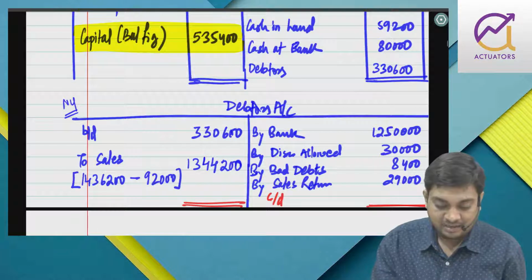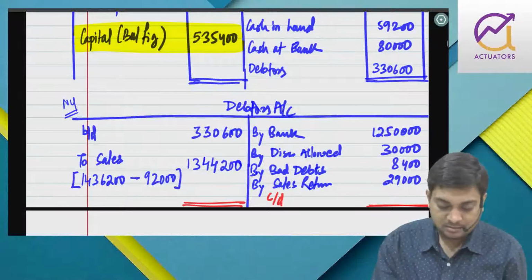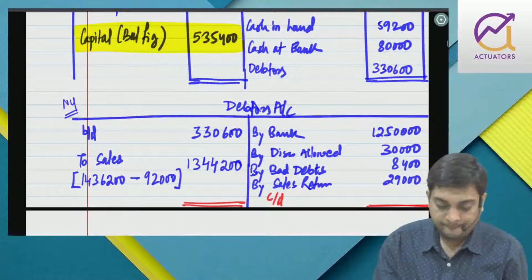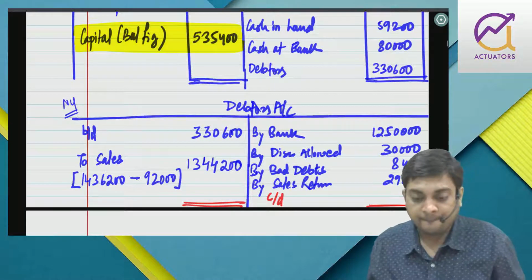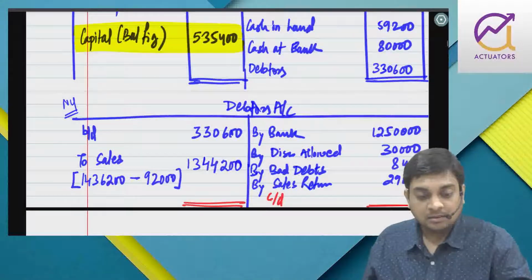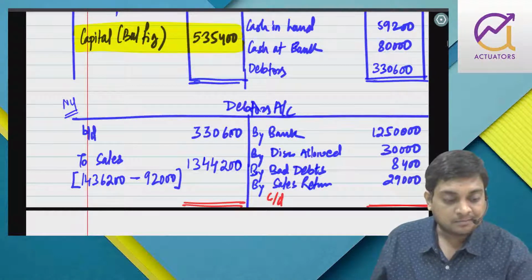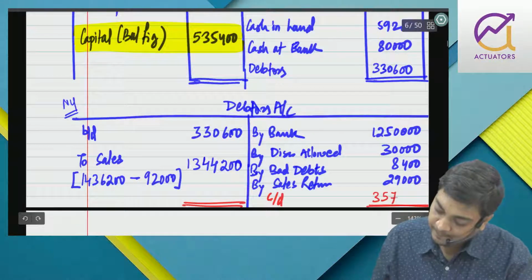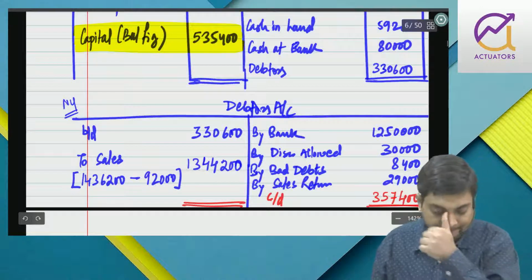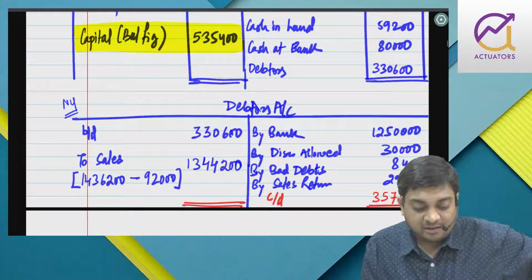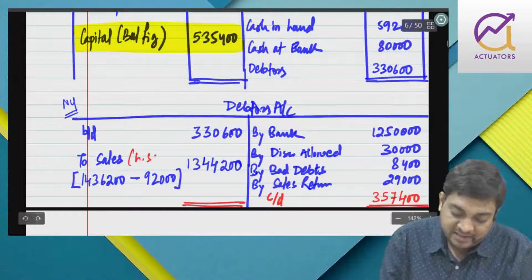So automatically we get the balancing figure, 357,400. So this is basically the credit sales we have to put here.